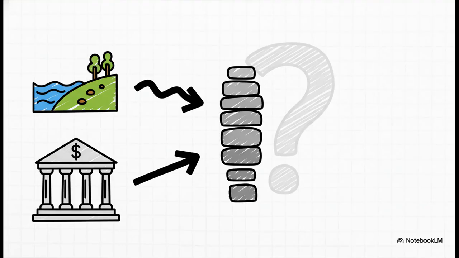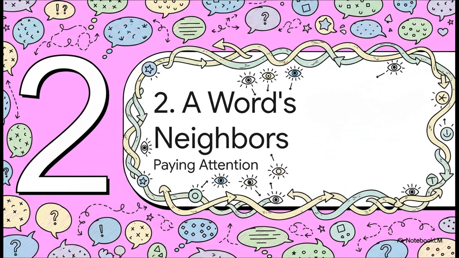Here's the thing you gotta remember. A neural network doesn't see words like bank. It sees a list of numbers. And without any extra help, that list of numbers is identical in both sentences. So for an AI to truly get it, we need to build some kind of mechanism that lets it look at its neighbors, words like swam and river, for clues. So how do we actually do that? Well, the solution is all about getting words to pay attention to their neighbors. Let's see how this works.